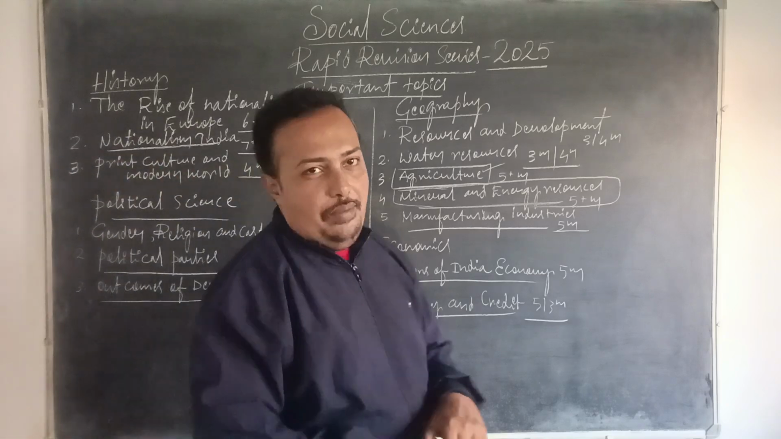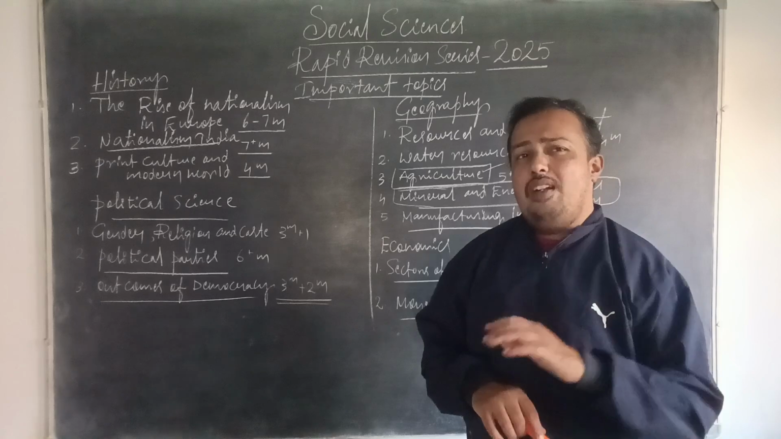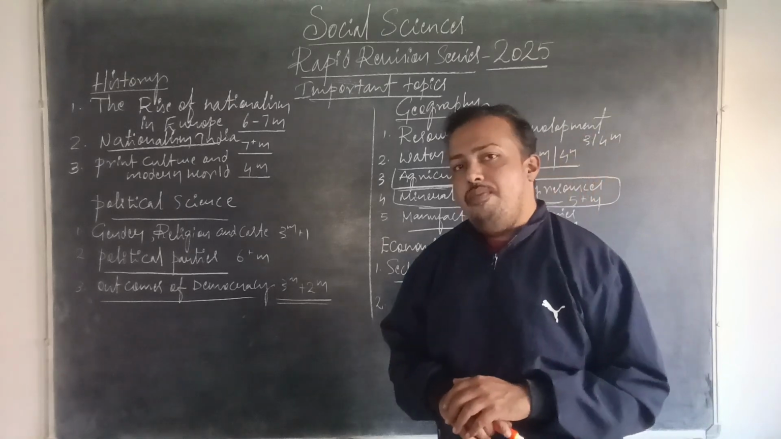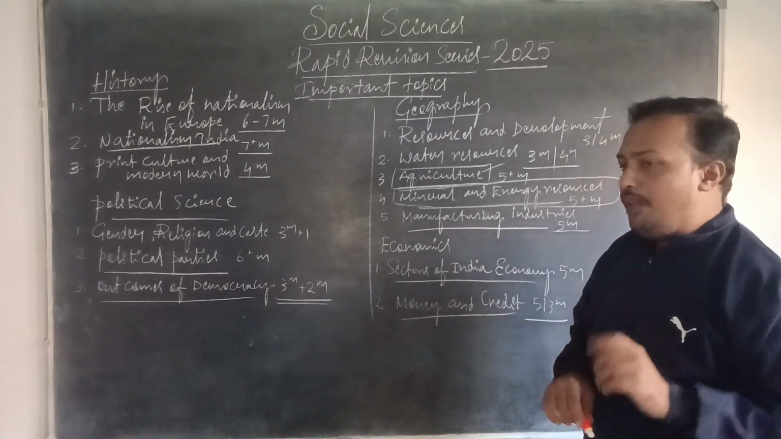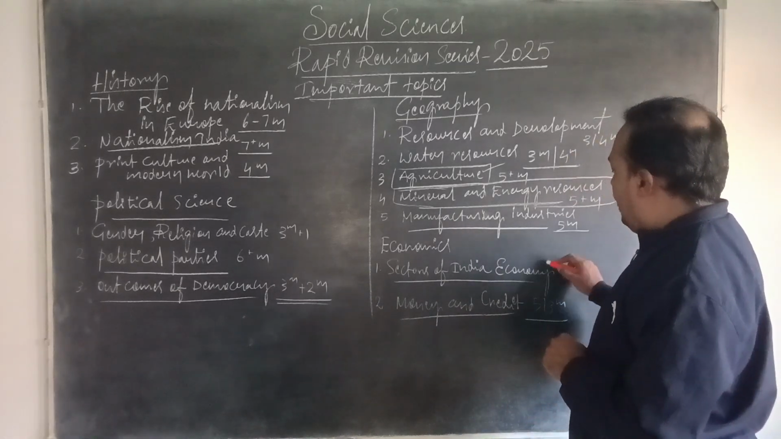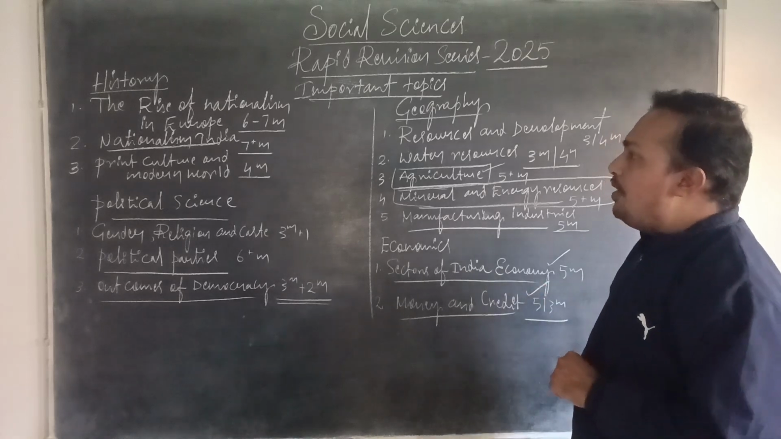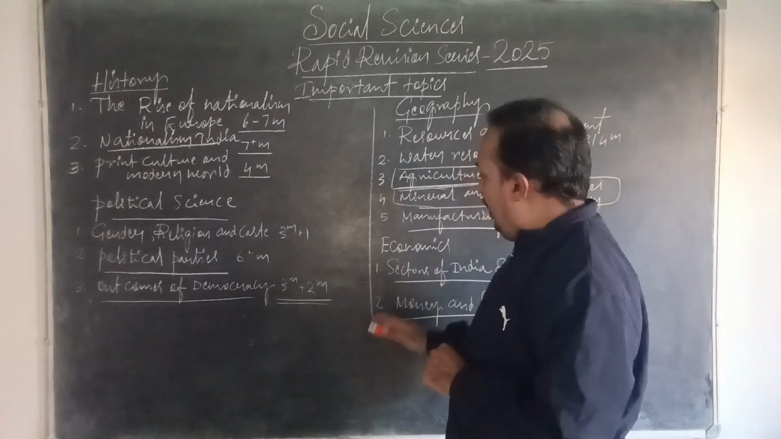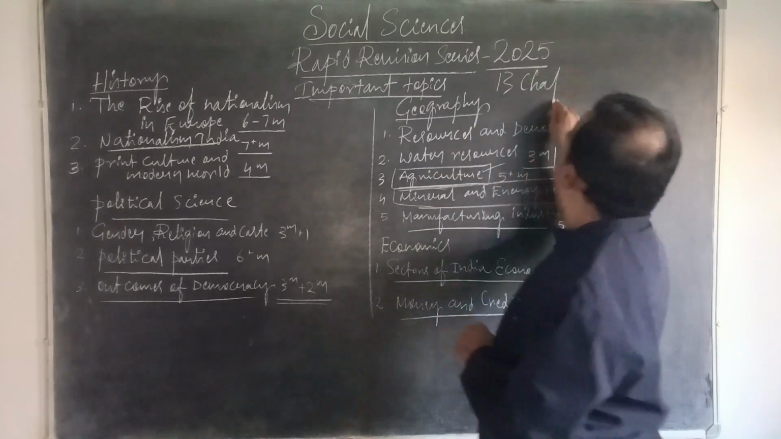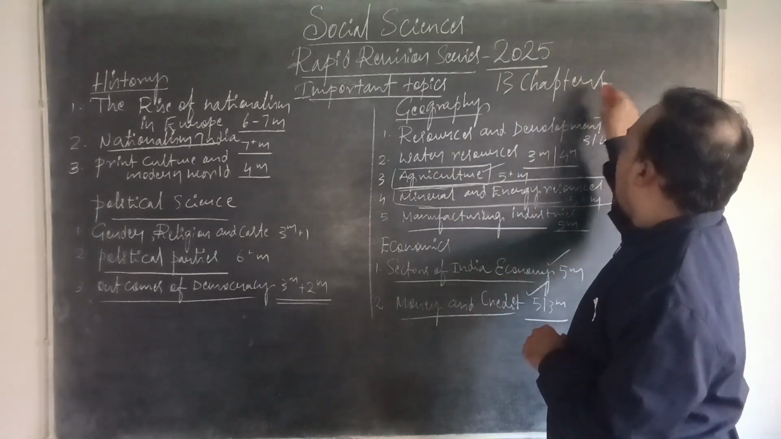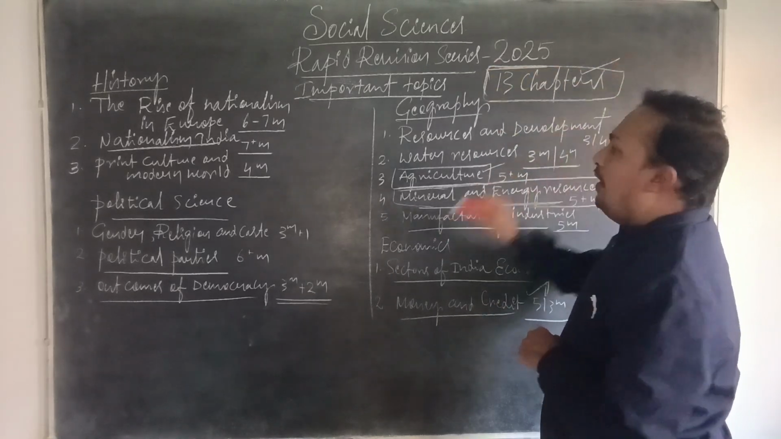Development and globalization chapters are only for short answers or multiple choice questions, and analytical questions for economics come from those 2 chapters. But these 2 are the important chapters, sectors of Indian economy and money and credit. In all, in social science, 11 plus 2, 13 chapters. So among the 20 chapters, these 13 chapters are very important.